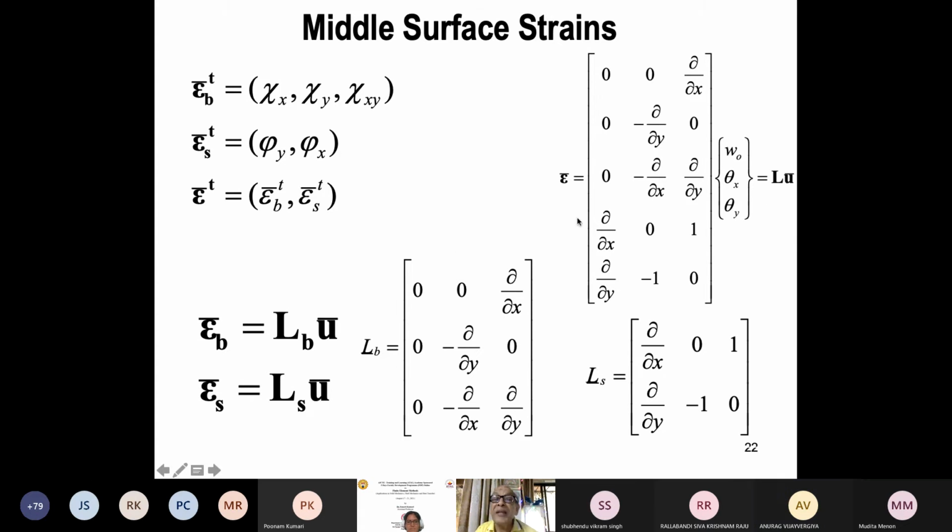Okay, so this can also be bifurcated, or you can take a submatrix. This is the bending part, and this is the shear part. So we also define this as L B and L S. We can define them separately. So this is possible.